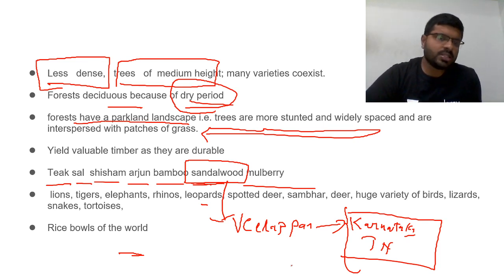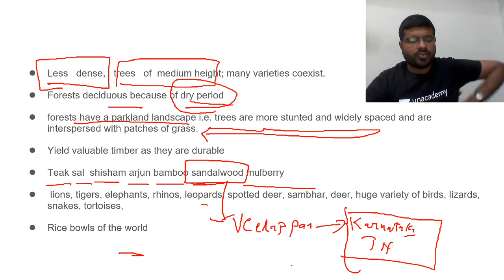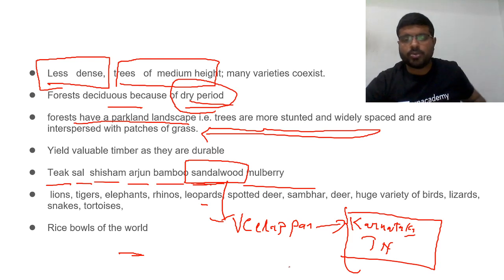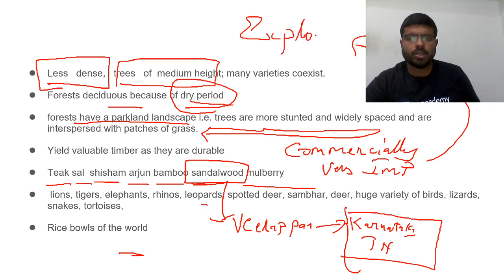Then what are the species? Teak, sal, sisam, arjun, bamboo, sandalwood. Then what is the significance? They yield valuable timber as they are durable. Another thing with this forest is they are the most exploited and commercially important. As they are commercially very important, over a period of time they are the most exploited resources.